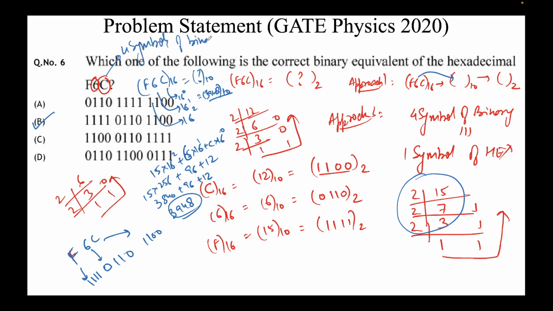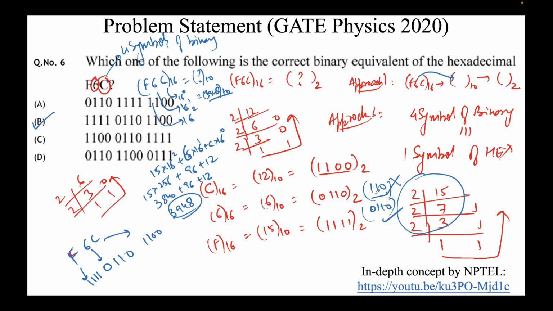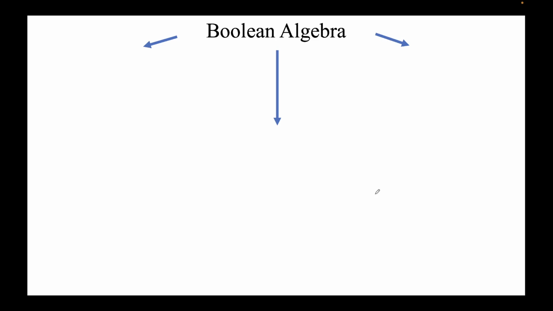4 symbols of binary. So for instance, 6 here in hexadecimal we calculated is 0110, not 110. Remember that this is not correct. There has to be 0110. So 0 has to be appended. Remember that. So that's about number systems. Now that all is fine.